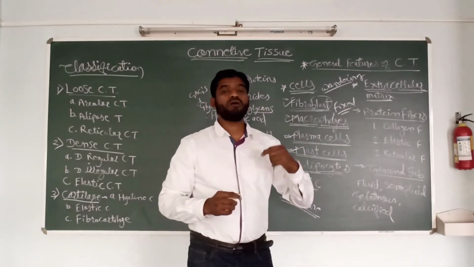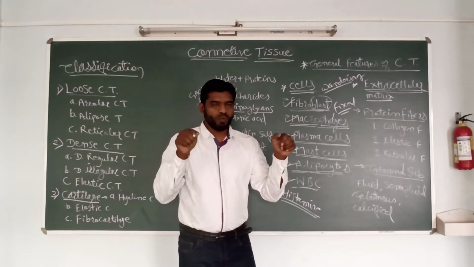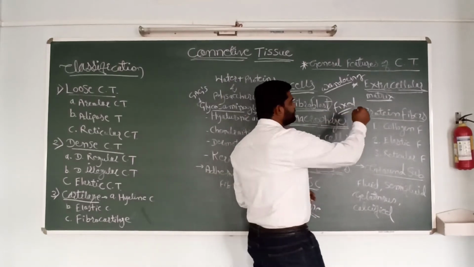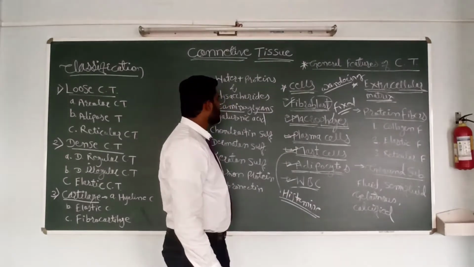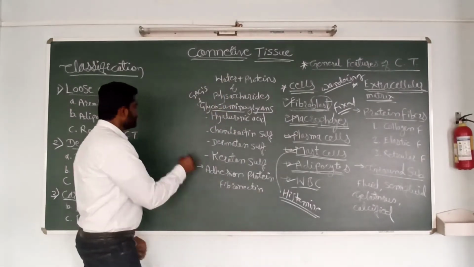Then what is the other part of the connective tissue? As I told you, one part is the cells, another part is the extracellular matrix. Suppose it is a tissue.